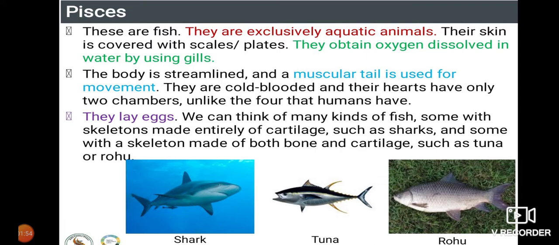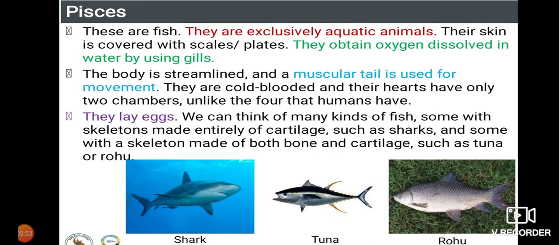Gills. And in the last class you already learnt that fishes have a higher rate of respiration. Their gills open up wide very fast because the oxygen present in the water is very less. That's why they respire at a faster rate. The body is streamlined and boat shaped, and a muscular tail is used for movement.